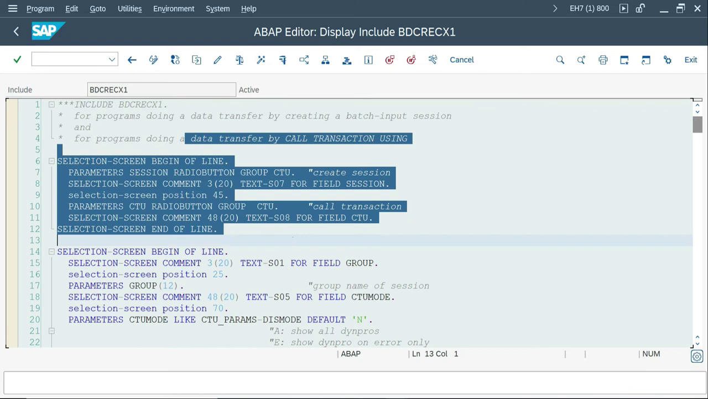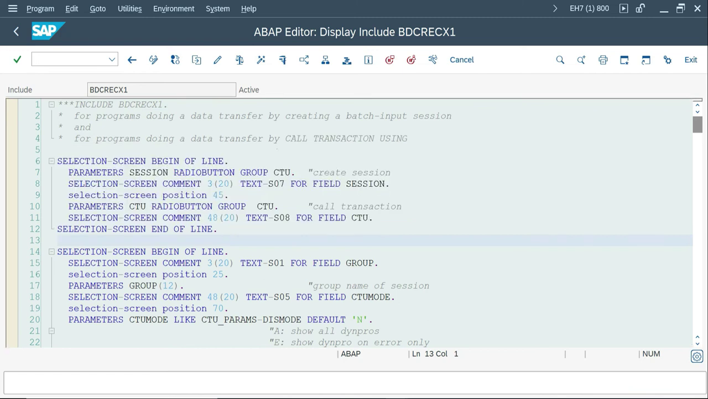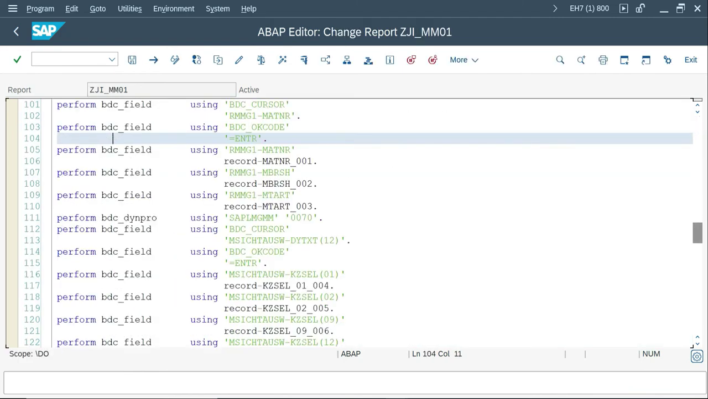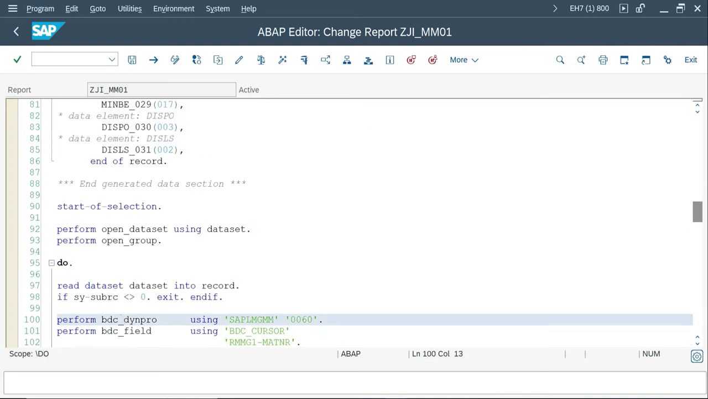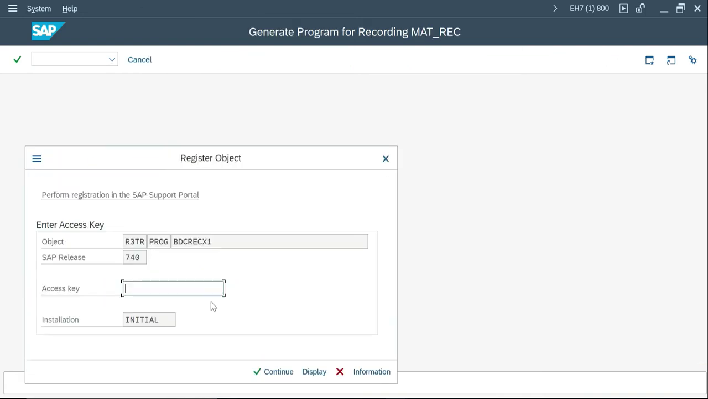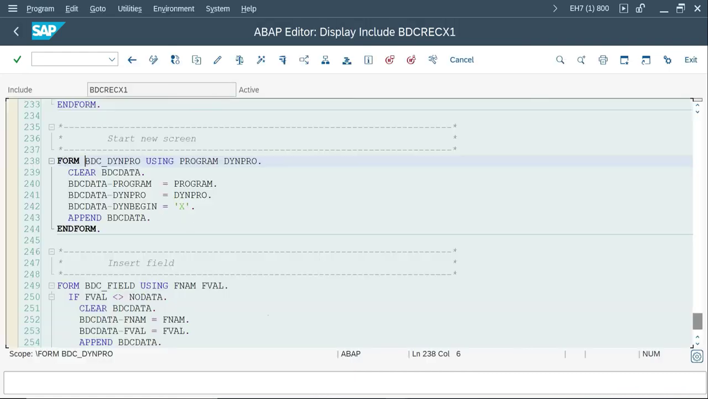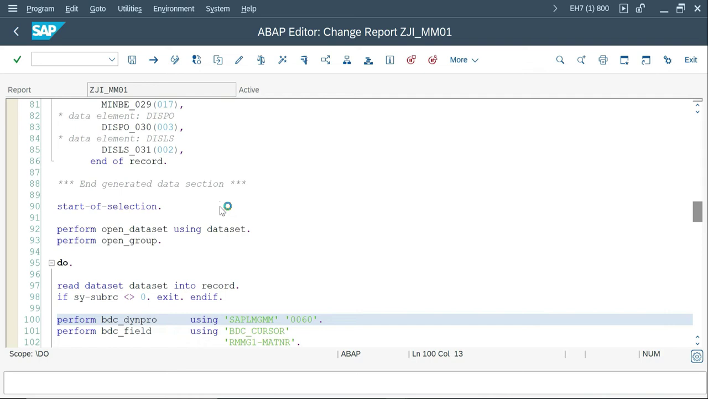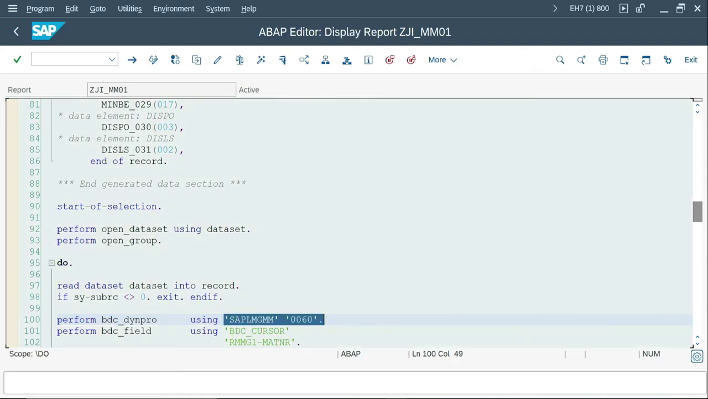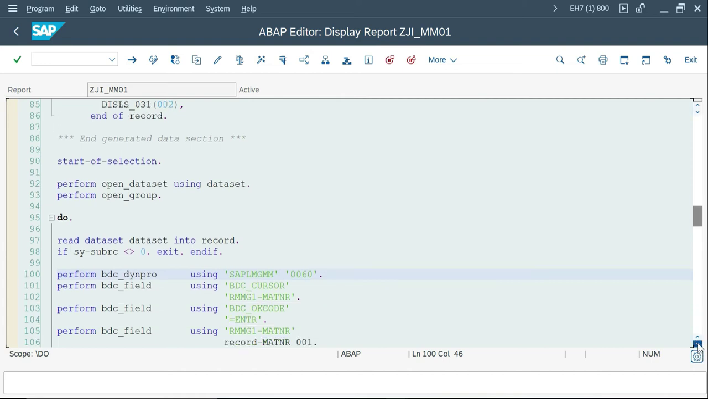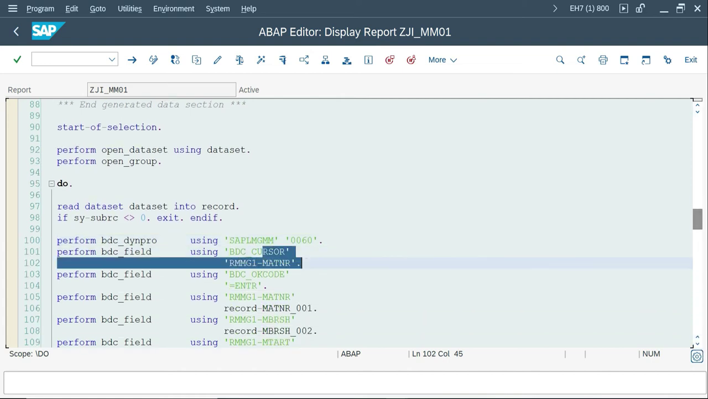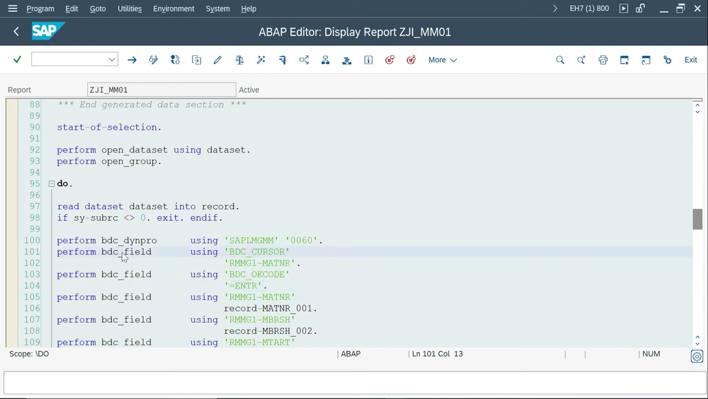We'll go to the screen a little later. I want to show you the subroutine first. If you go to Dyn Pro, there's a change mode. Here they clearly captured the program name, the screen number, and Dyn begin. Let me go to display mode. They are passing the values program and Dyn Pro, and then next they are passing the BDC cursor and BDC OK code, field values.